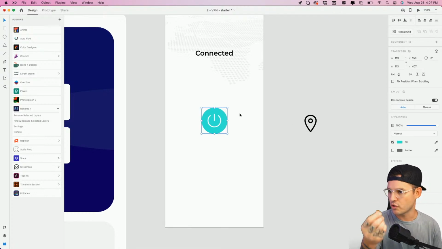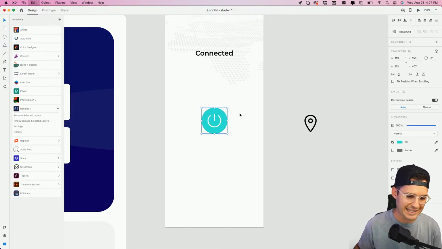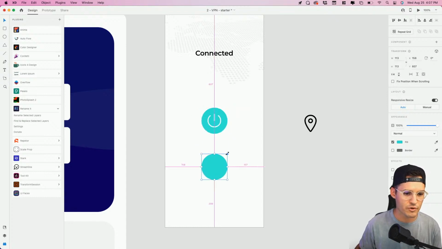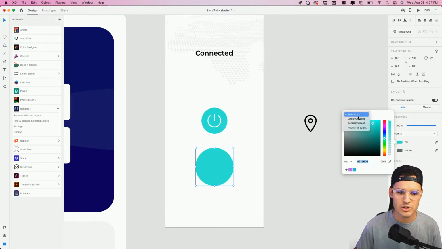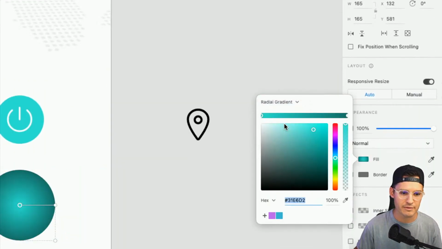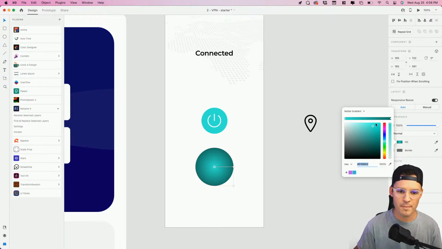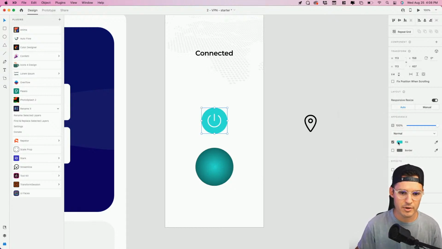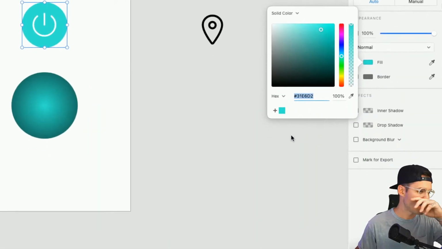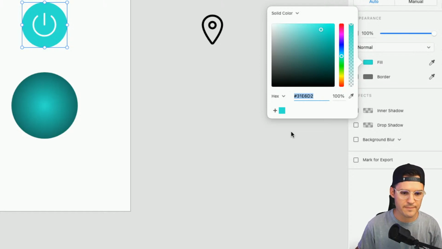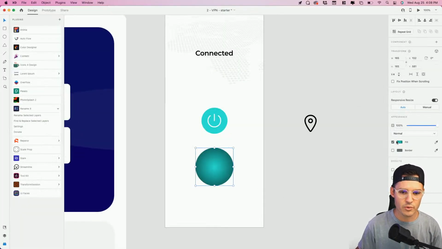I'm gonna take my circle and my ellipse, copy paste and do a new version of it. Let's pump this up, and this time let's do a radial gradient for this bad boy. We want the same color, so let's grab our color. Let's put it in our swatches and rip these ones out of our swatches. Okay, that's good. Now we can come back to our radial gradient.